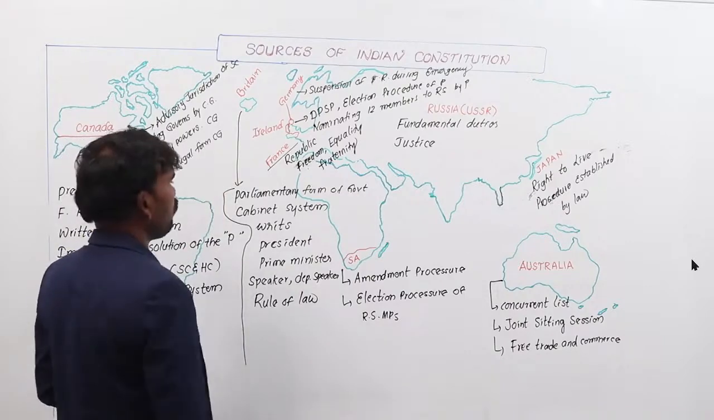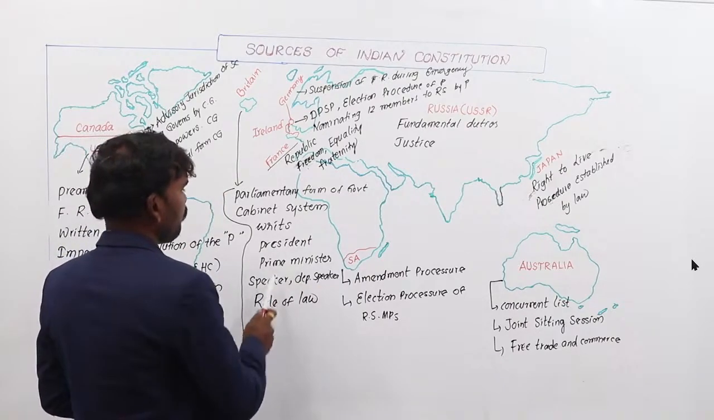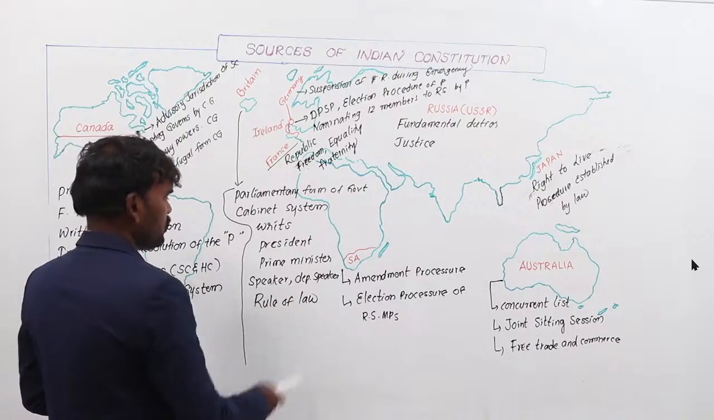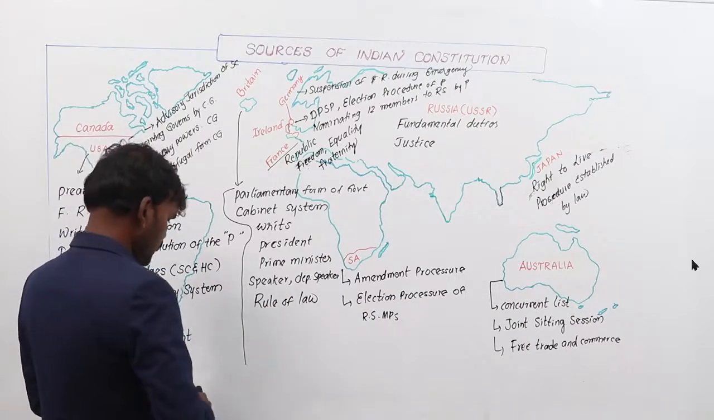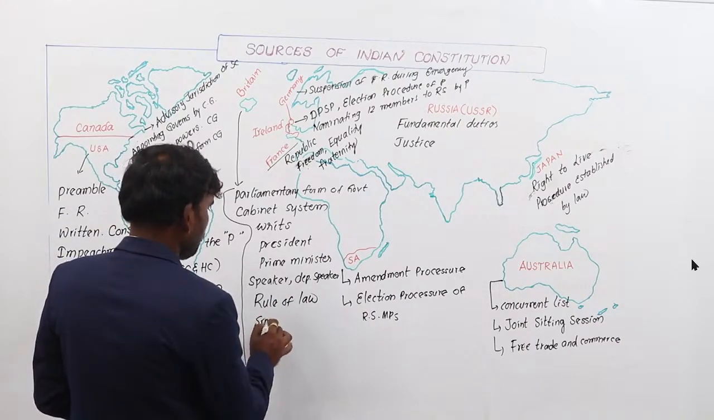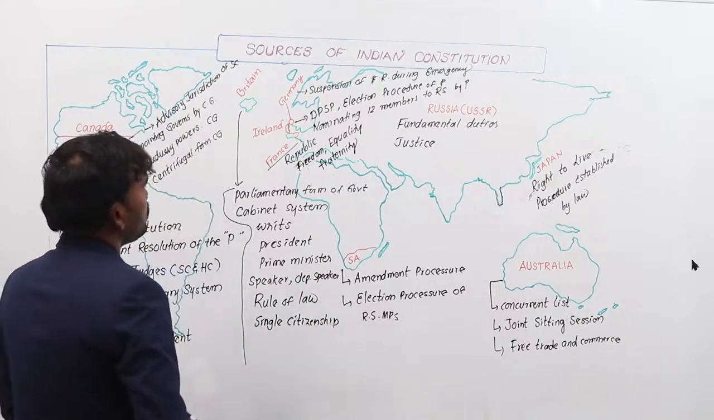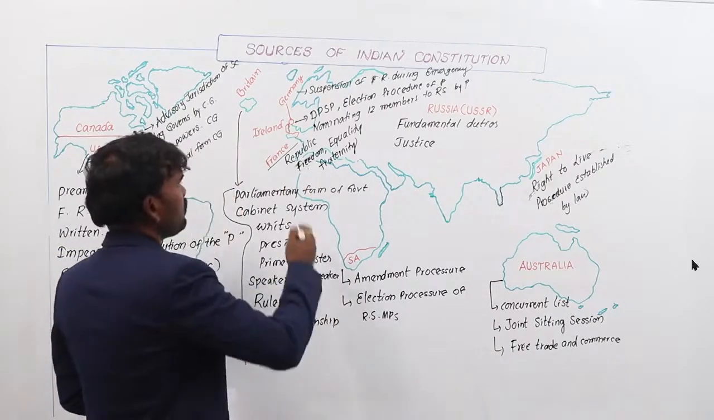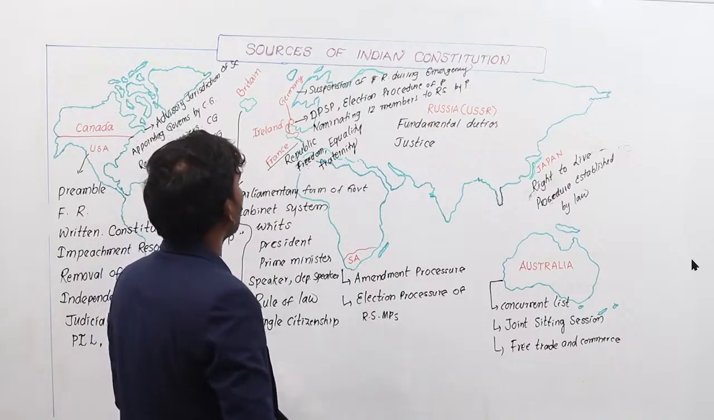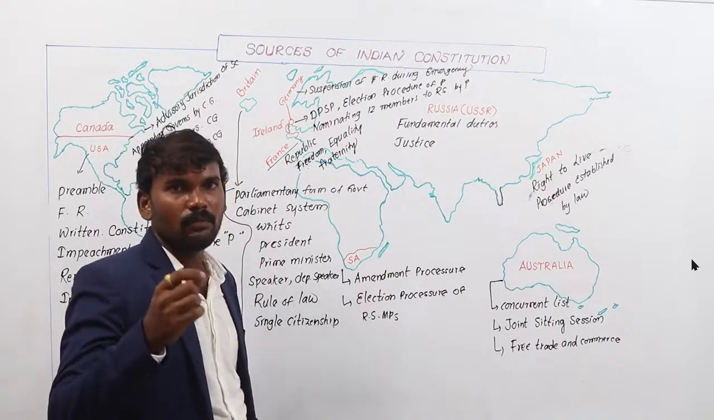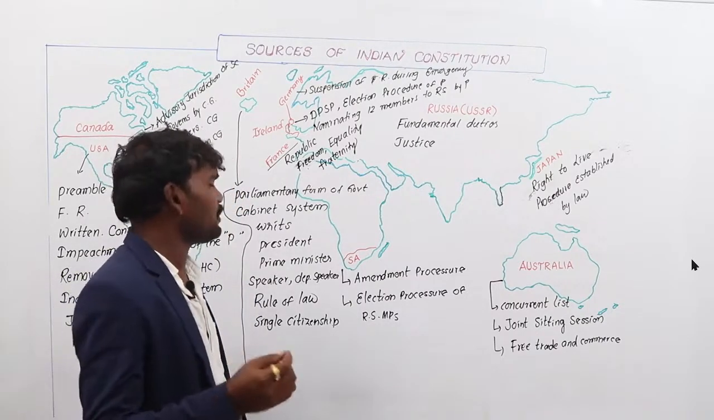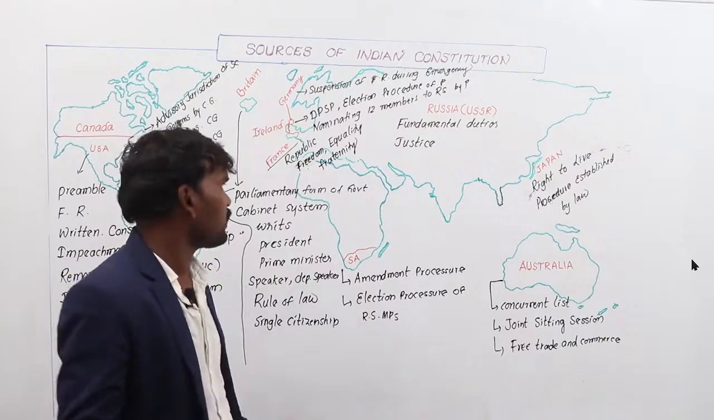Next, coming to the form of government: cabinet system, writs, president, office of prime minister, speaker, deputy speaker, rule of law, and single citizenship. Next, coming to France: the concept of republic, the concepts of freedom, equality, and fraternity, and also electing the senior most person as a president to one committee.